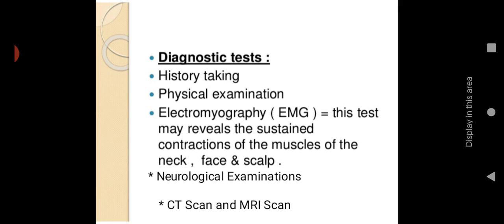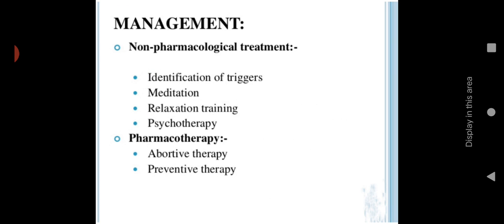For example, any tumor or any cancer that we can identify, or if there is any bleeding or any hematoma, that also we can identify. Severity and intensity we can identify with the help of CT scan and MRI. Then next is management, non-pharmacological management, including identification of triggers.